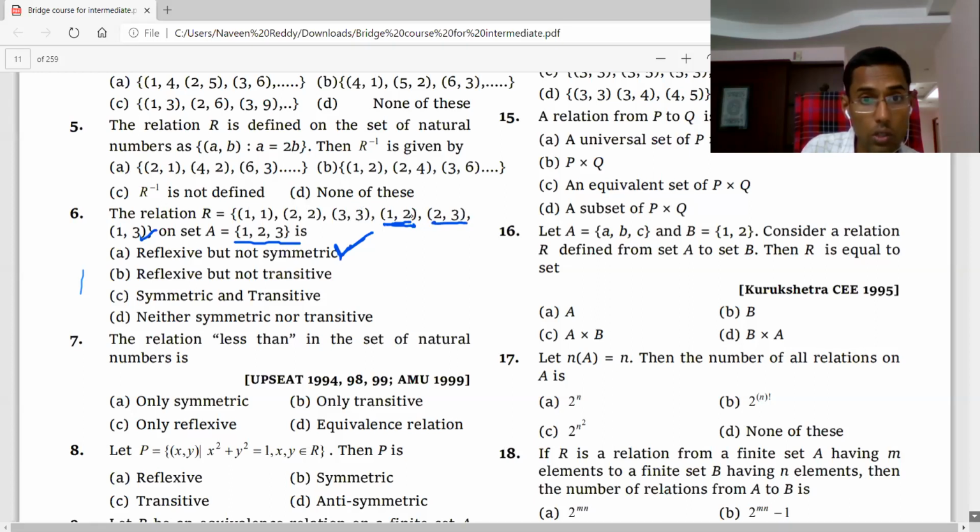You don't worry about this. 2 3 is there, with 3 nothing is there. 1 3 is there, with 3 nothing is there. So you need not worry about 2 3 and 1 3. 1 2 you should worry.